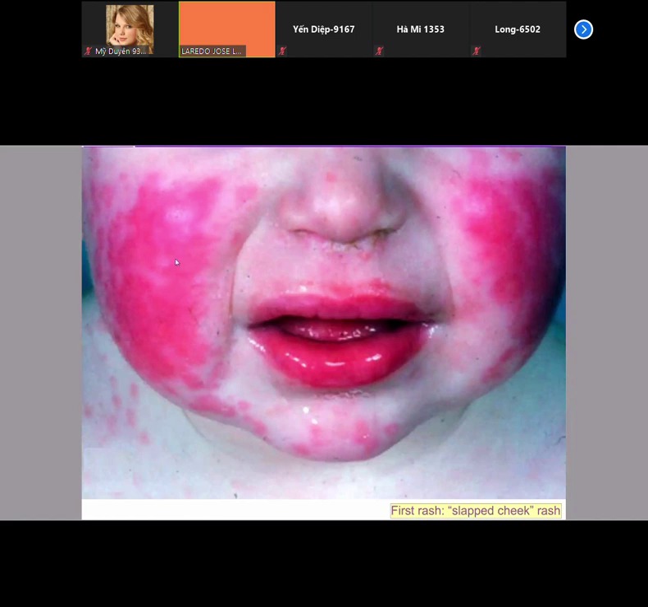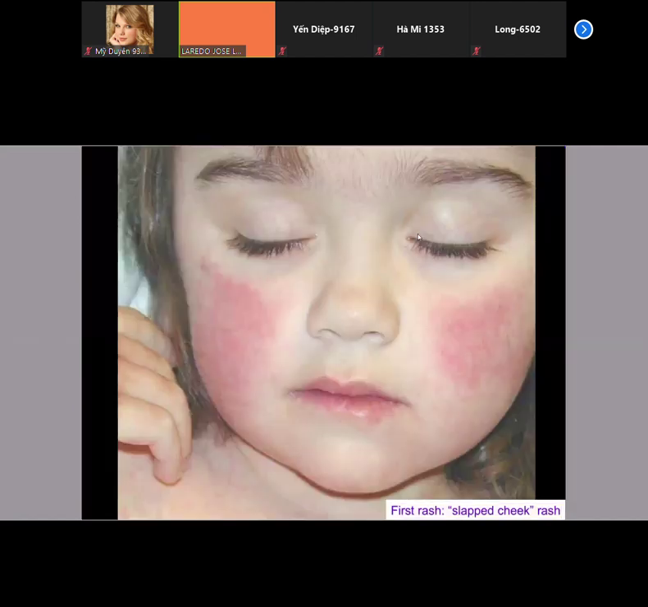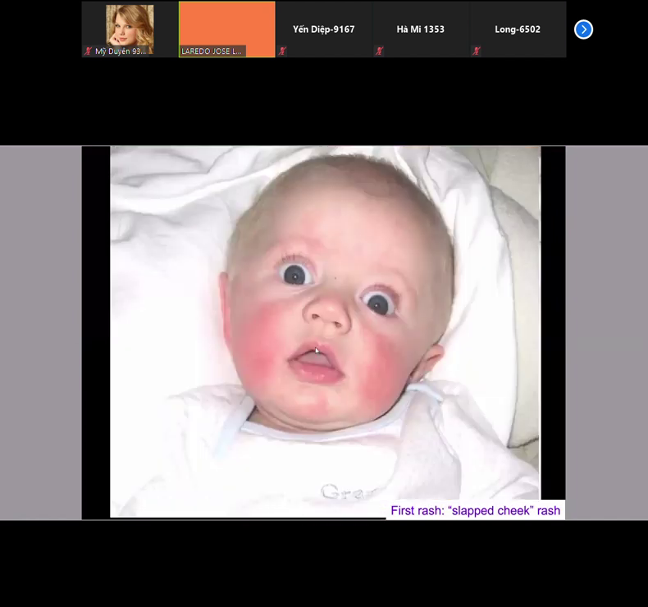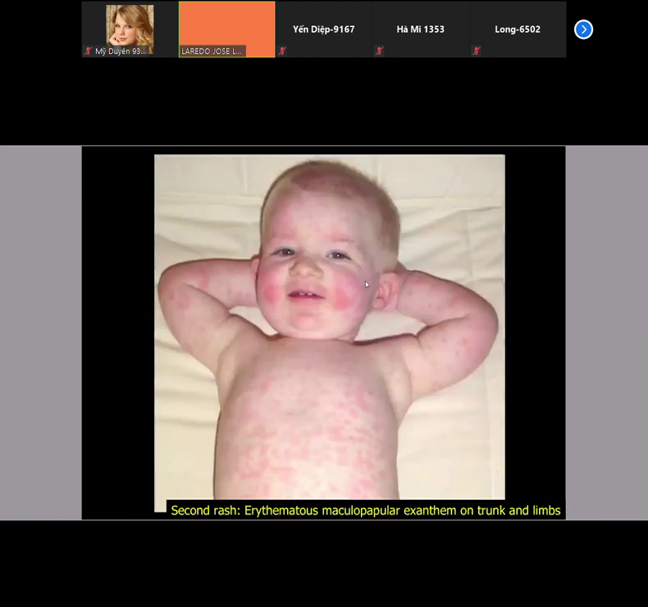Typical in the face. And this one is the same. Typical slap cheek rash. Or this one. Typical slap cheek rash. Some children develop another one, like this one. This child has developed a rash in the whole body, but some days later. And this is very mild. Children completely recover. This is not severe.